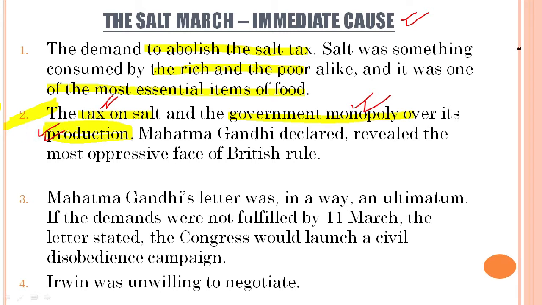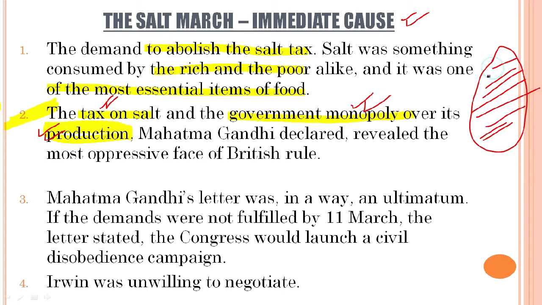First of all, let us imagine this is an area which is producing salt. So this area was under the monopoly of the British government. Only the British could produce salt from here and only the British could sell salt from here, and whatever salt they sold in the market had taxes. People had to pay taxes on salt, plus the government had a monopoly over its production.